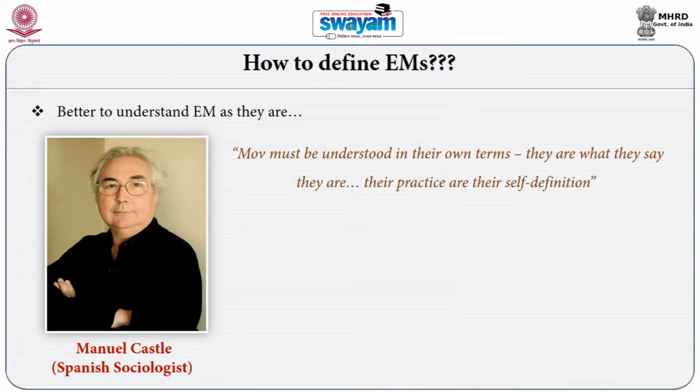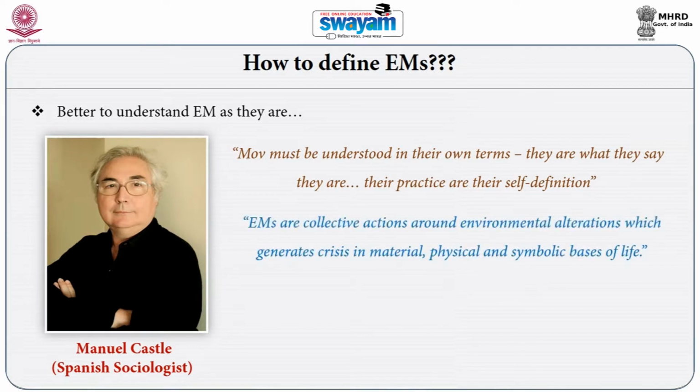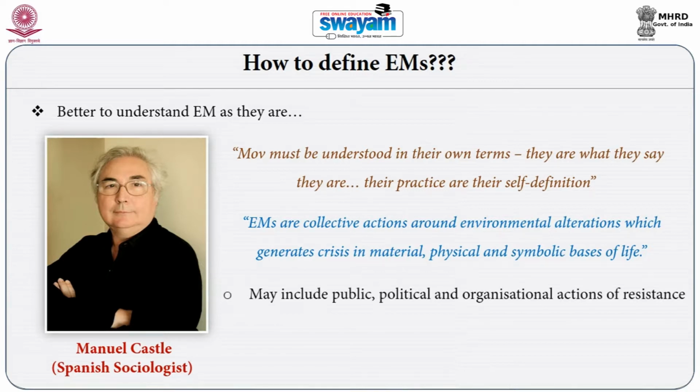I quote again Manuel Castells, who says that movements must be understood in their own terms. They are what they say they are. Their practice and their self-definition defines a movement. So following Castells's definition, we may say that environmental movements are collective action around environmental alterations which describe a crisis in the material, physical and symbolic basis of life.